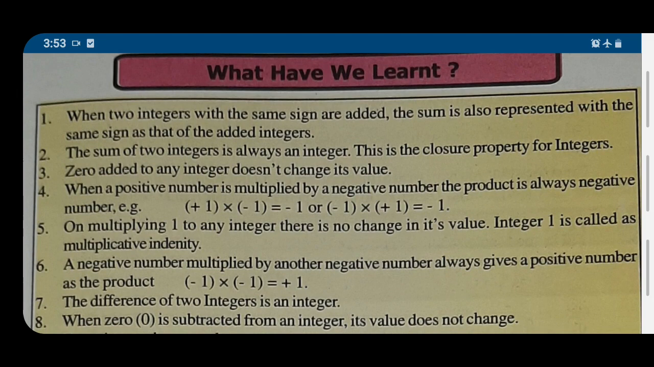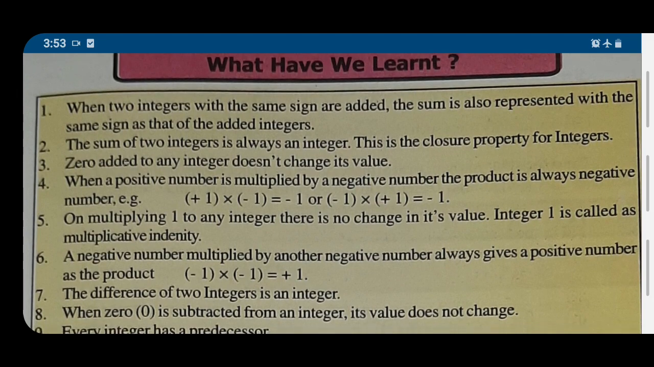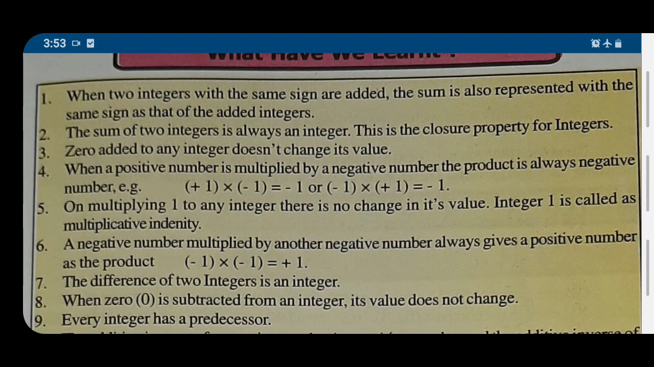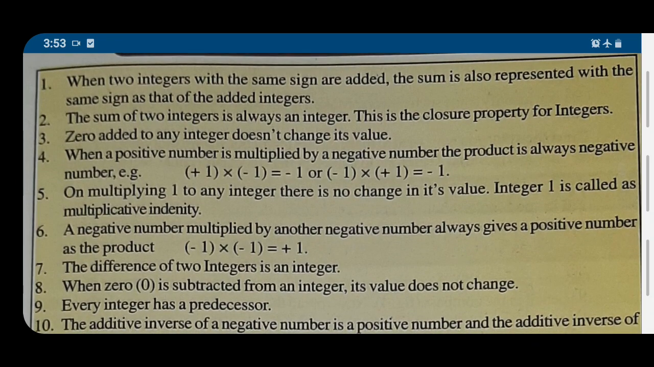When two integers with the same sign are added, the sum is also represented with the same sign as that of the added integers. Meaning if we add two positive numbers, we will get the answer also positive only. If negative is there, we will get negative only. The sum of two integers is always an integer.